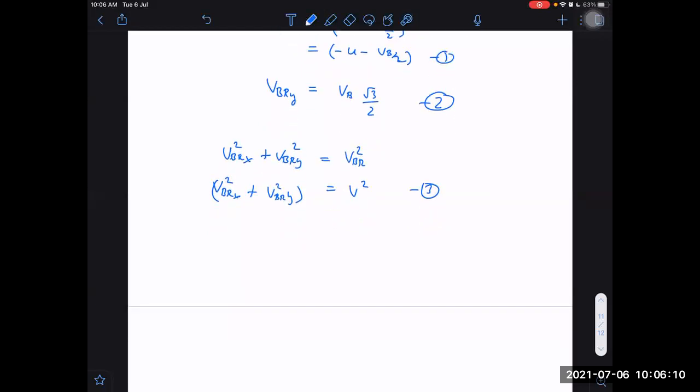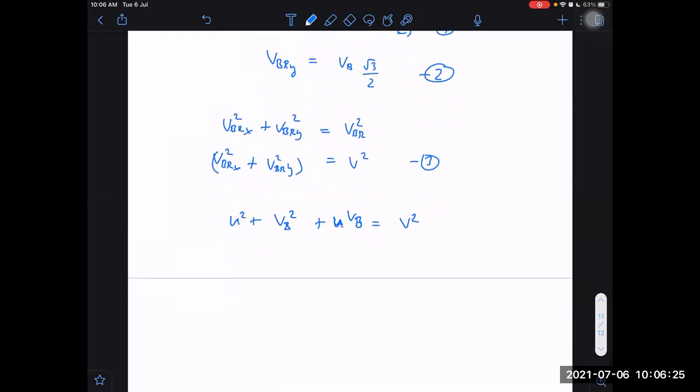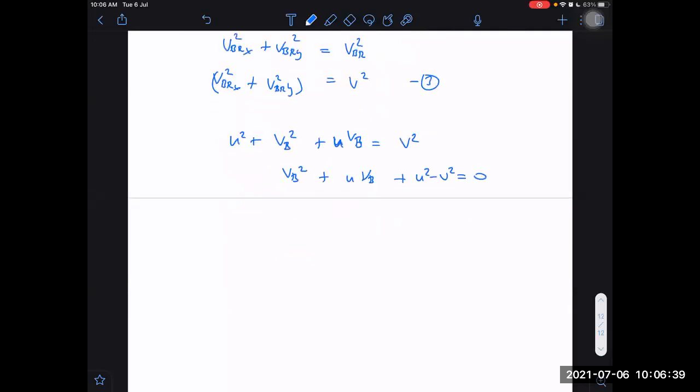U square plus VB square plus U VB equals V square. So we are getting a quadratic in VB: VB square plus U VB plus U square minus V square equals 0.